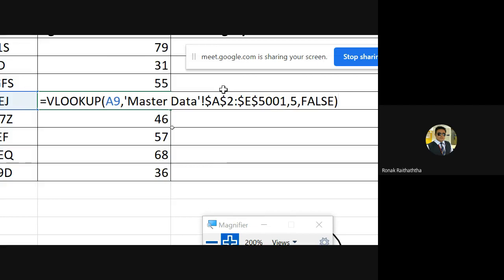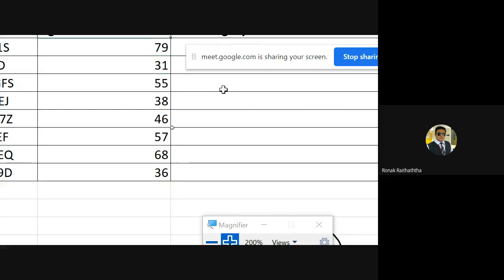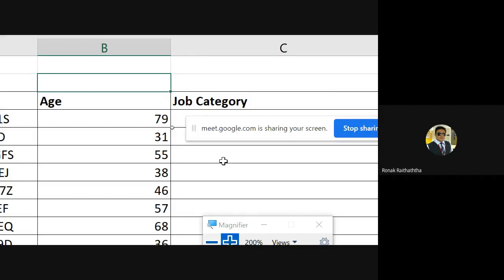So we have applied absolute referencing only there, rest everything is same. May I have the confirmation from the students, please? Have you got the age? All of you?